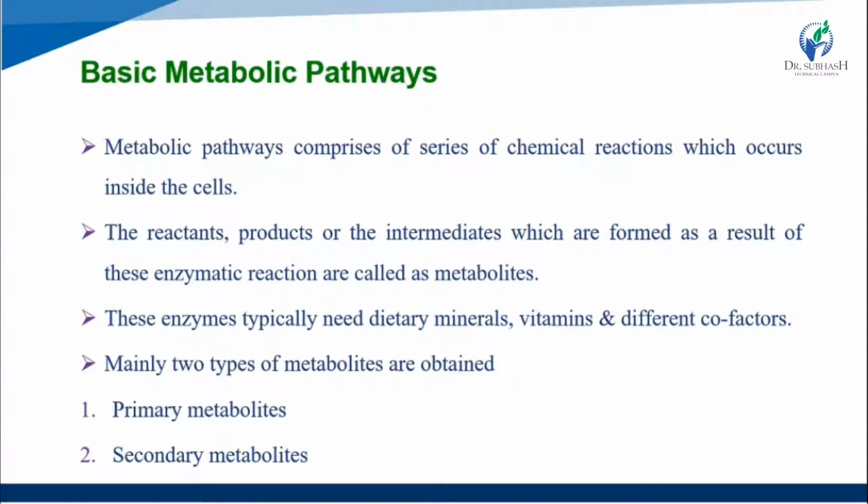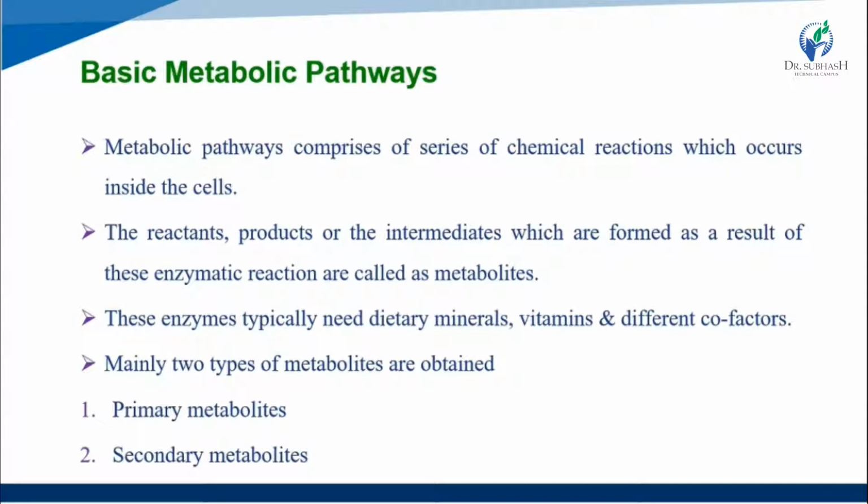A metabolic pathway is an enzymatic reaction that depends on enzymes and coenzymes. These enzymes typically need dietary minerals, vitamins, and different cofactors like coenzymes.